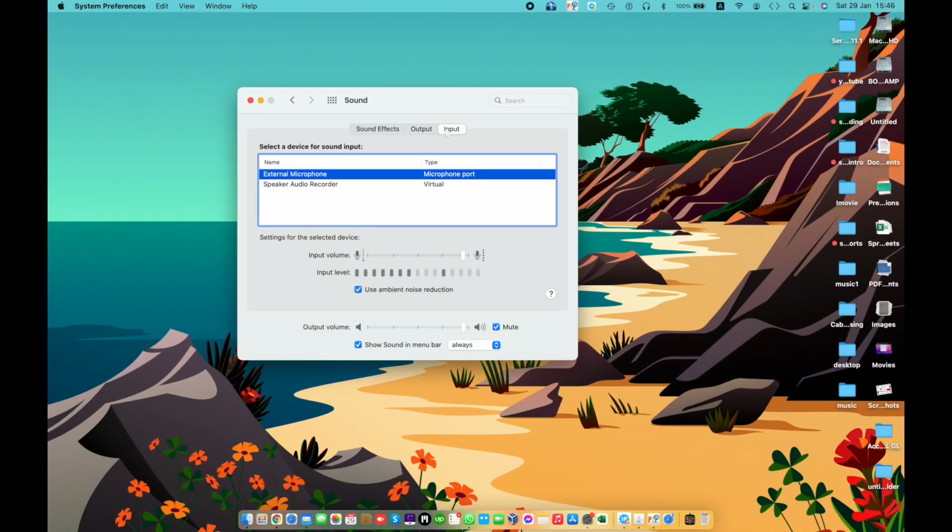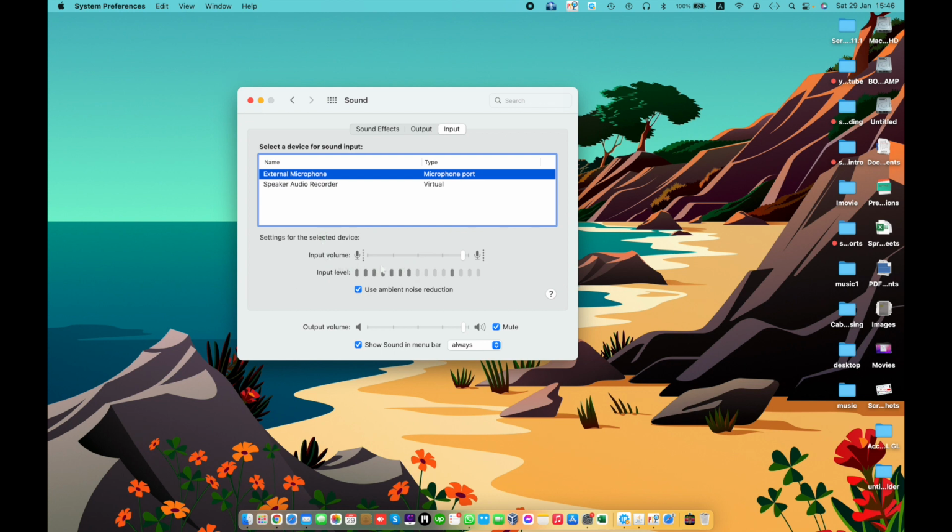In the sound input panel, select the device you want to use in the list of sound input devices. All sound input devices available to your Mac are listed in this portion. If your display has an internal microphone, it is listed as display audio in this portion. Do any of the following to adjust your sound input settings.